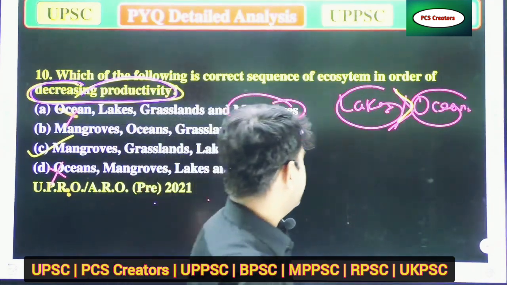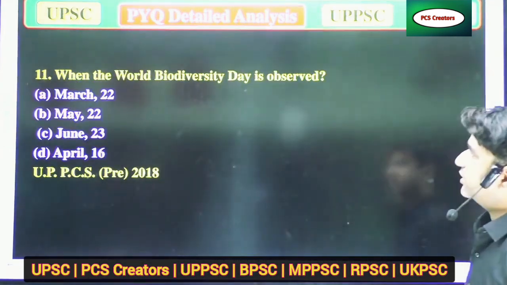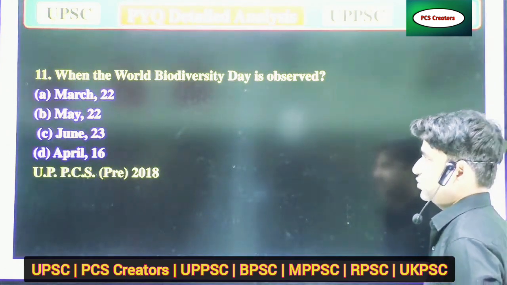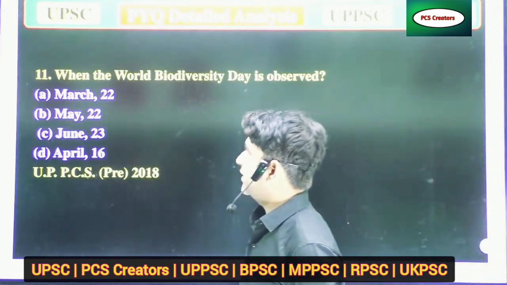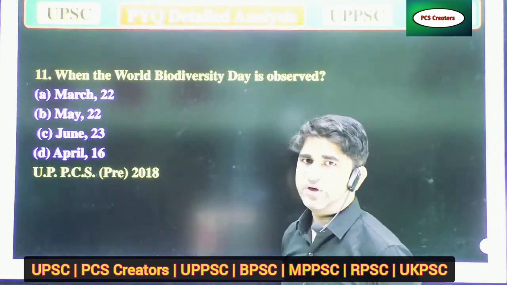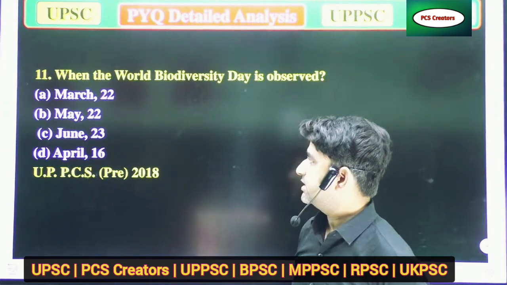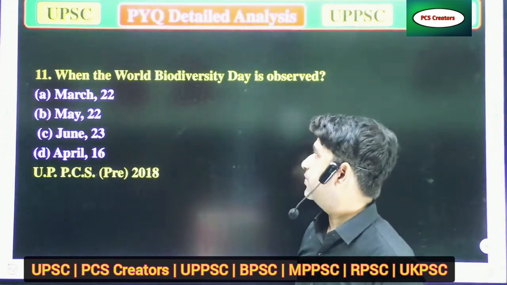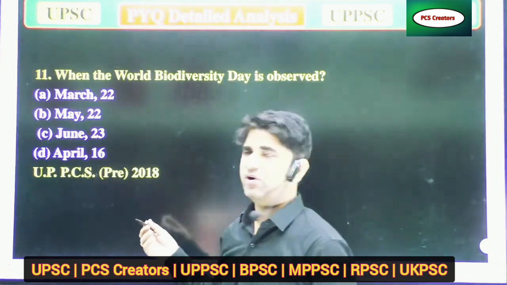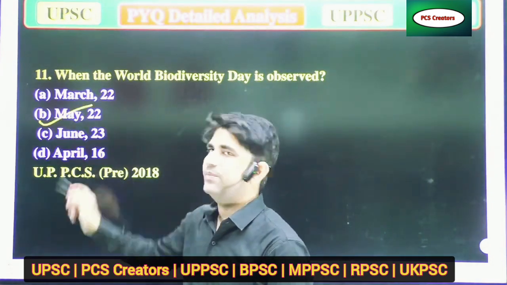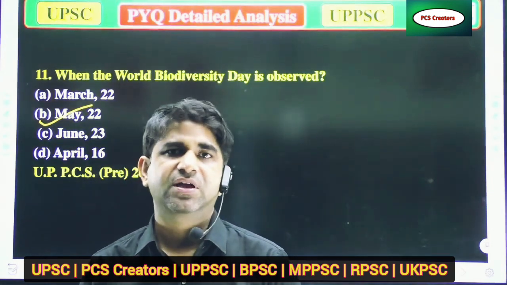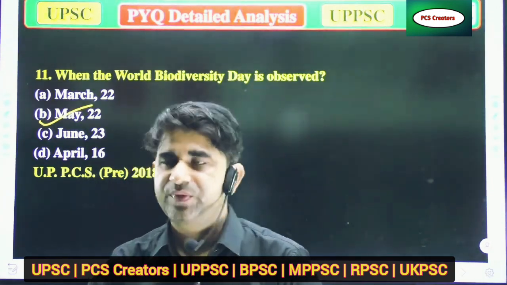Now we'll move to the next question. Our next question is, when is biodiversity day observed? Options are: A, 22nd March; B, 22nd May; C, 23rd June; and D, 16th April. I think it's a simple question for you. World Biodiversity Day is observed on 22nd May. So I think that's clear to you. Now we'll move to the next question.